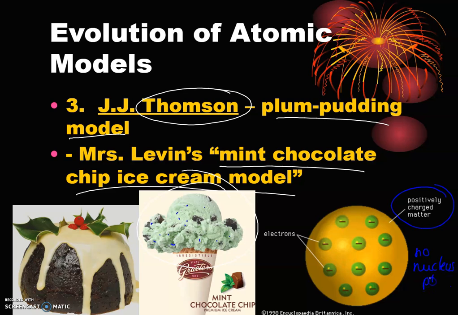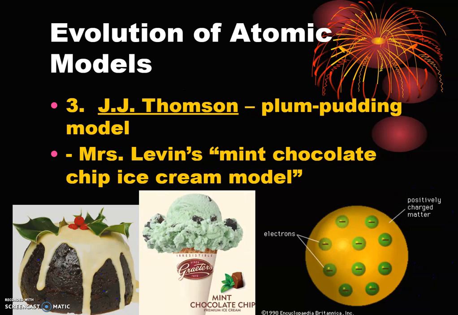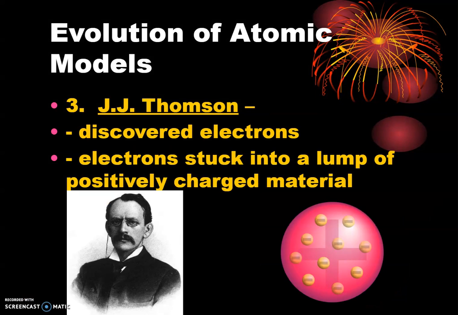There are no protons, no neutrons. So just this random scattering of plums, just like these randomly scattered electrons that are all throughout our positive material, which would be like the pudding or the ice cream or the rest of the atom here. And he's the one that said that those electrons are just in that lump of our positively charged material.